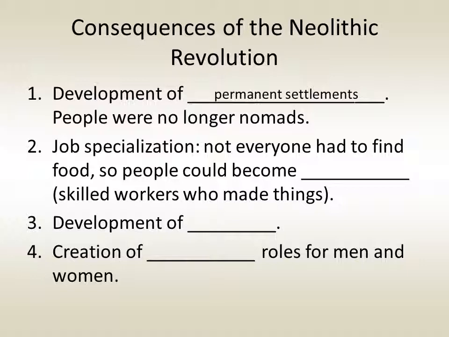Second was job specialization. Unlike during the Paleolithic era, not everyone had to find food during the Neolithic era. So some people could become artisans, skilled workers who made things. Third, we have the development of trade. Individuals didn't have to have everything by themselves. They could trade for what they didn't have. Finally, we had the creation of separate and distinct gender roles for men and women. Not everyone was a farmer, not everyone was a shepherd, not everyone was an artisan.